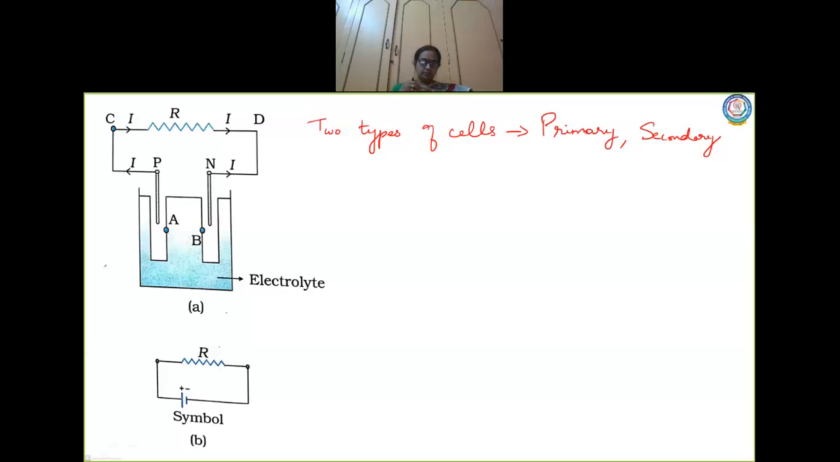So these are the two types of cells, and cells are connected to a circuit in two ways, as I said, series and parallel, which we are going to learn.